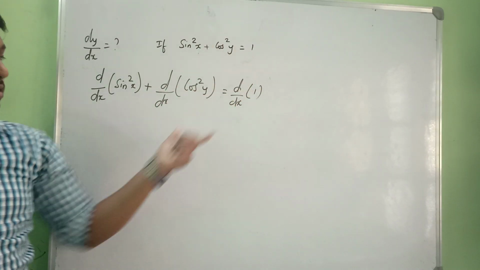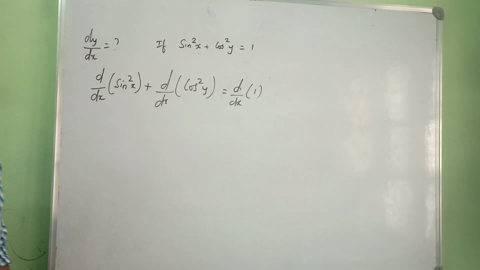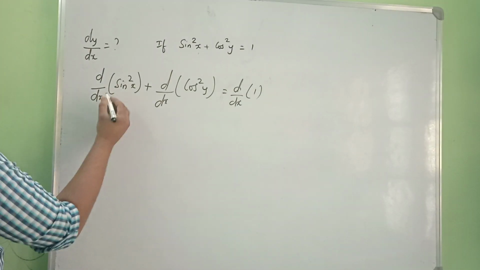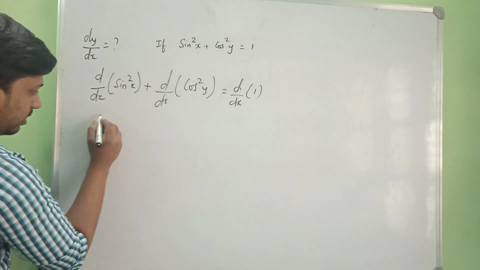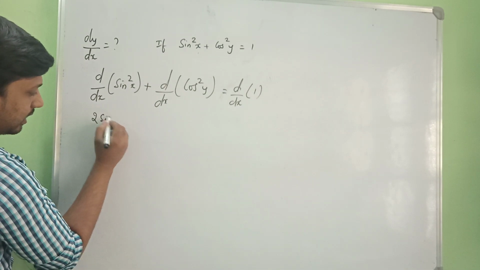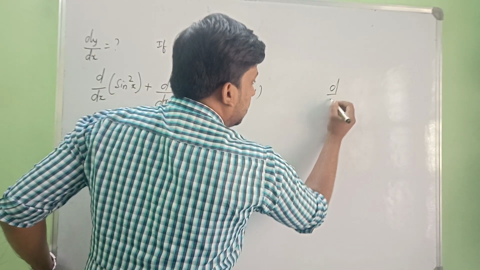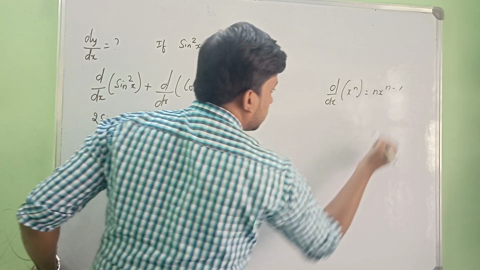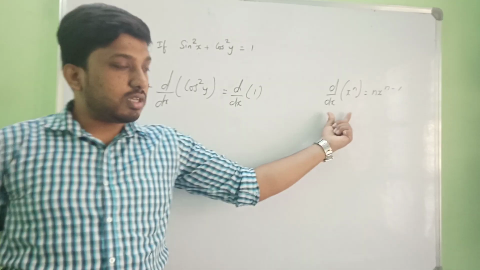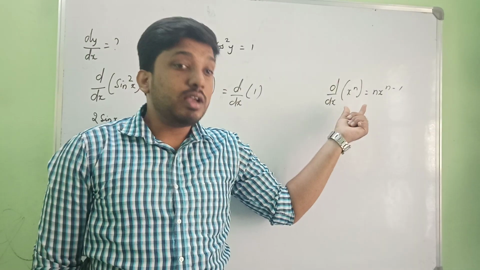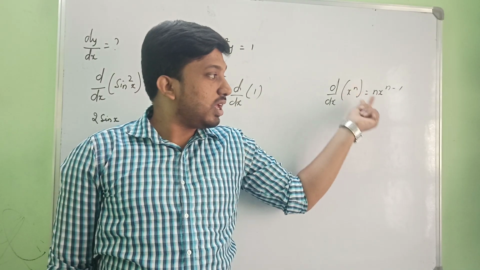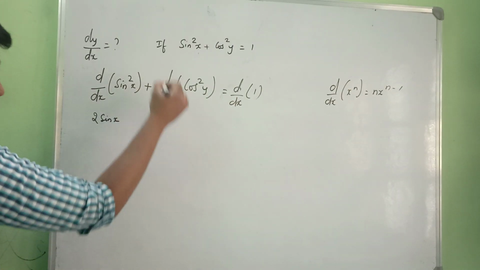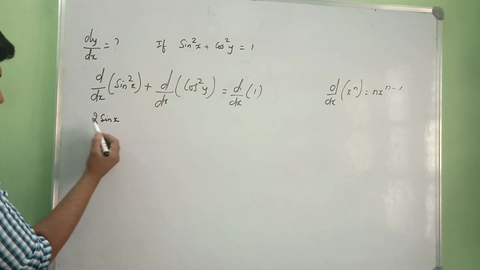Every term on LHS and RHS, I am going to differentiate with respect to x. Be careful, we are differentiating with respect to x. So what's going to happen here? For sin square x it is 2 sin x. Why? Because the derivative of x to the power of n is nothing but n x to the power of n minus 1. This formula we are using, the derivative which we study by using first principles. Same thing I have applied. Sin is taking the place of x. So sin square x gives 2 sin x.